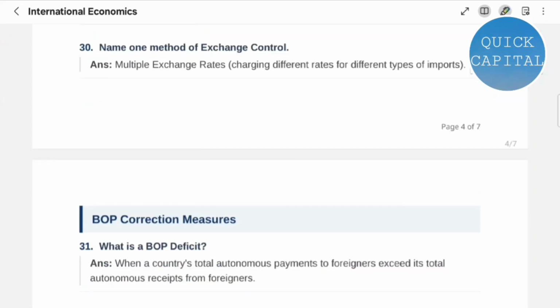Question 30. Name one method of exchange control. Multiple exchange rates, charging different rates for different types of imports. Question 31. What is BOP deficit? When a country's total autonomous payments to foreigners exceeds its total autonomous receipts from foreigners.